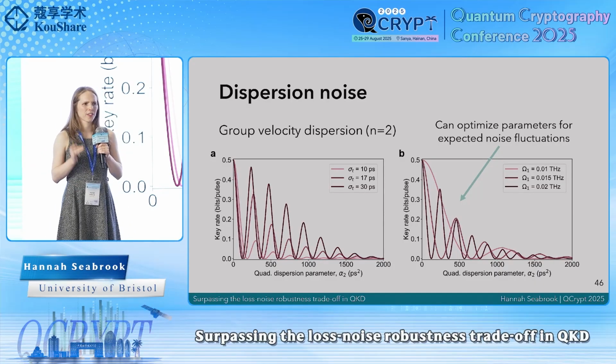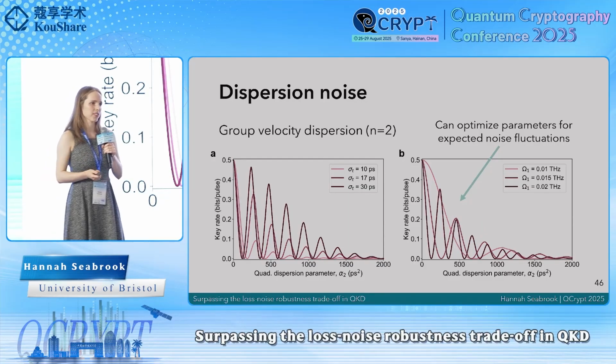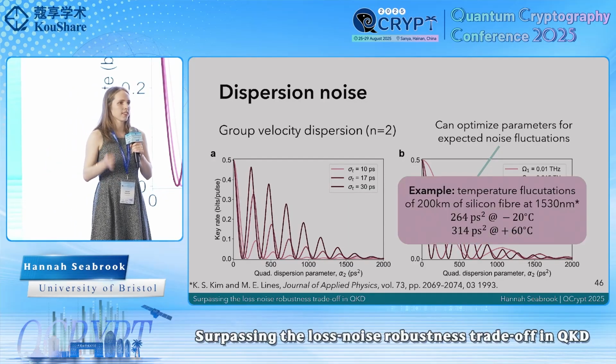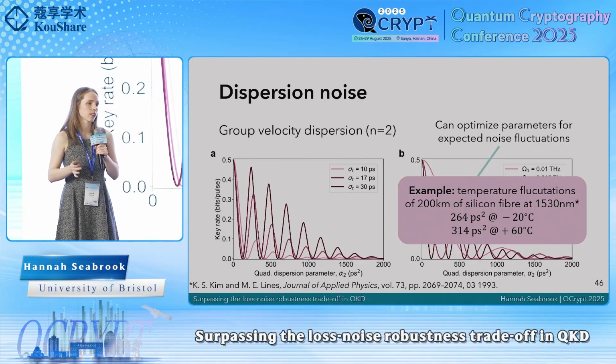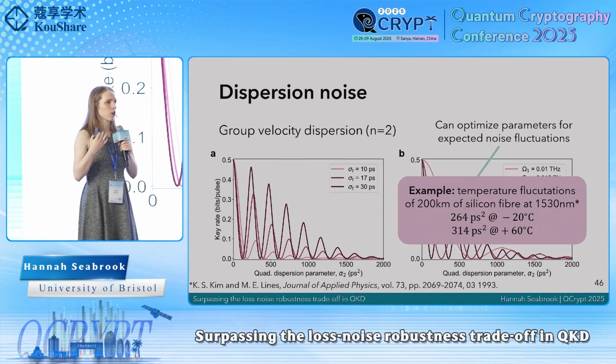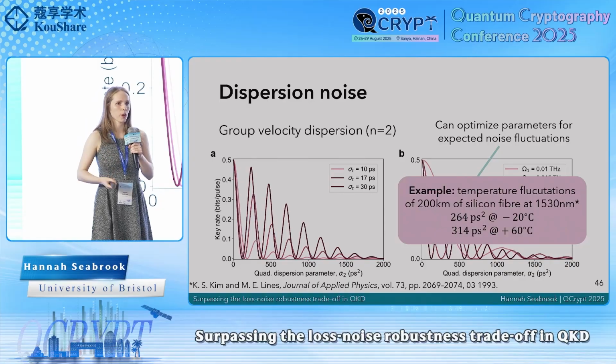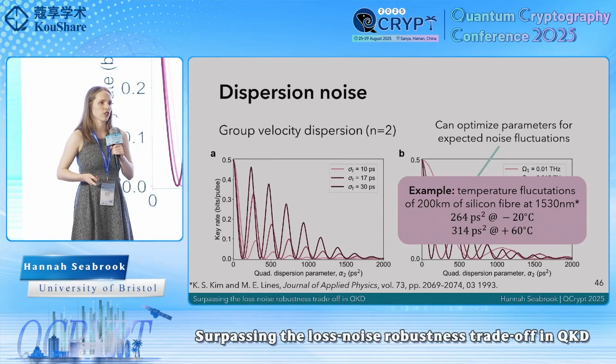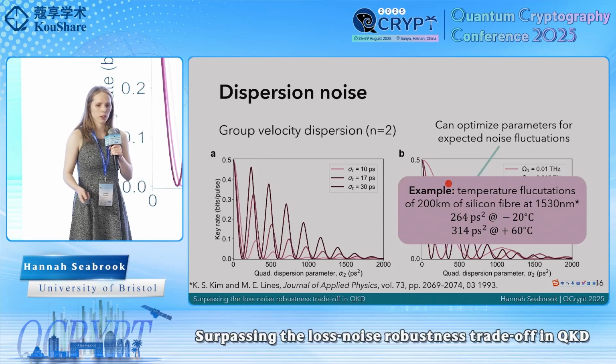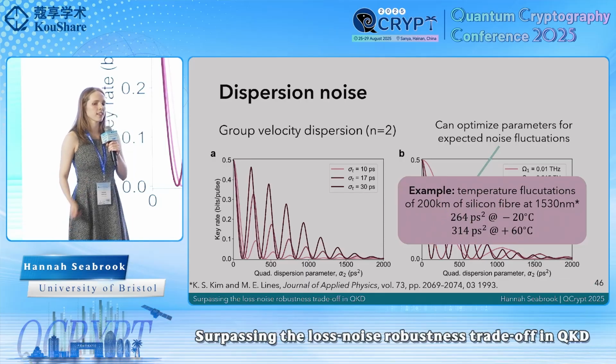But let's just go a step further and consider what happens if we have realistic noise parameters. So let's consider 200 kilometers of silicon fiber at 1530 nanometers. The primary contribution to fluctuations of chromatic dispersion is temperature fluctuations. So taking real experimental parameters, we see that going all the way from minus 20 degrees C to plus 60 degrees C, we get the dispersion parameter changing by about 50 picosecond squared.